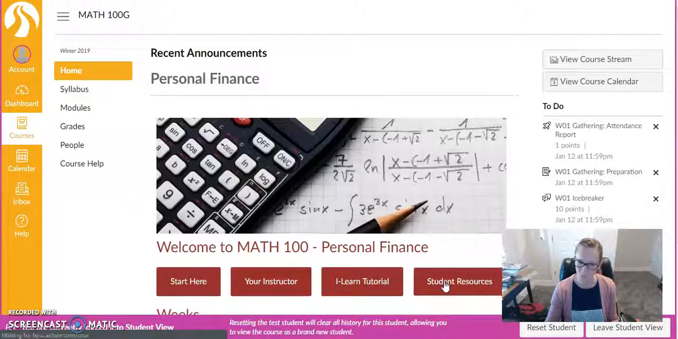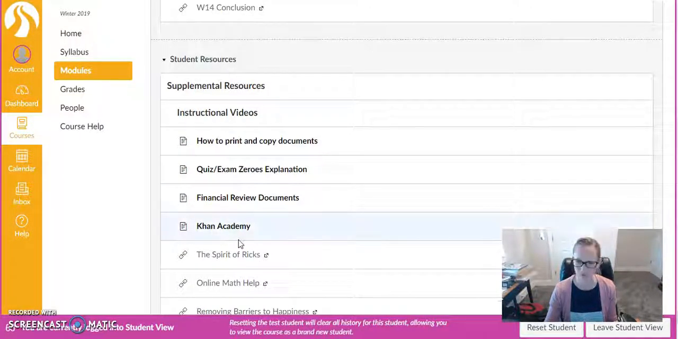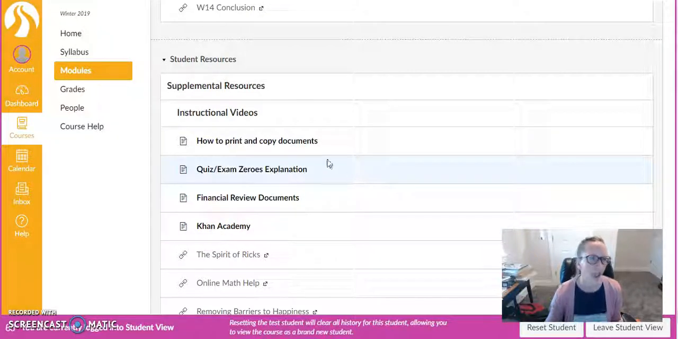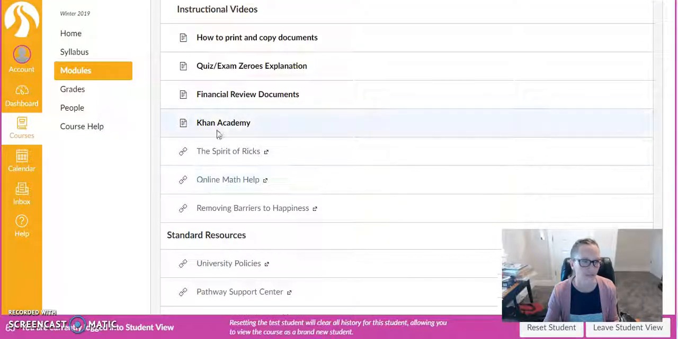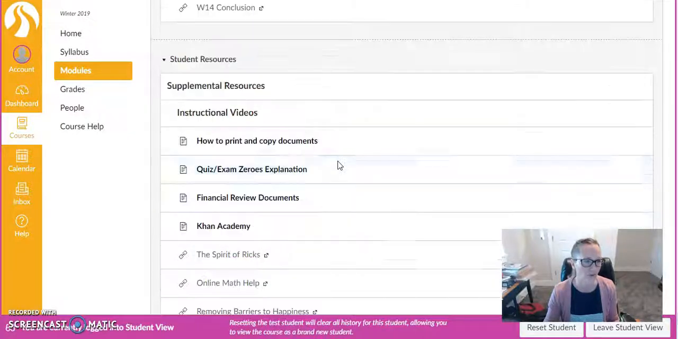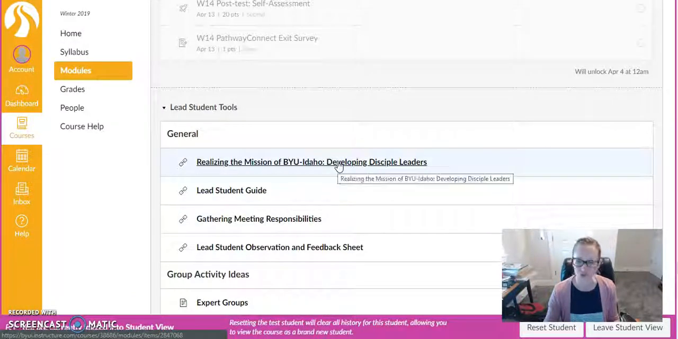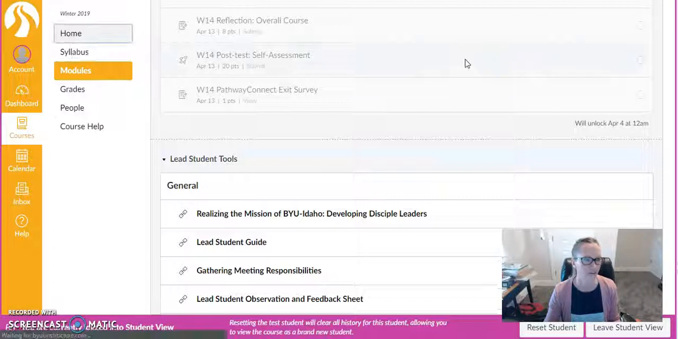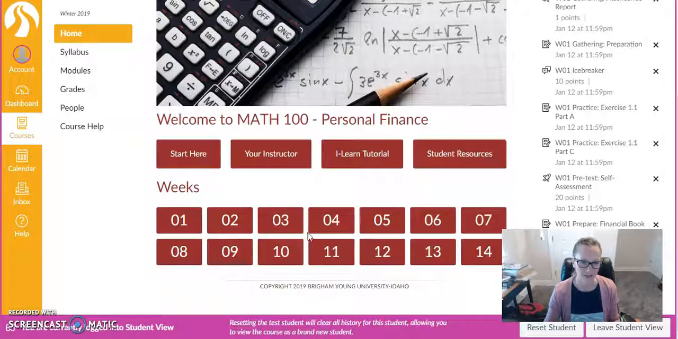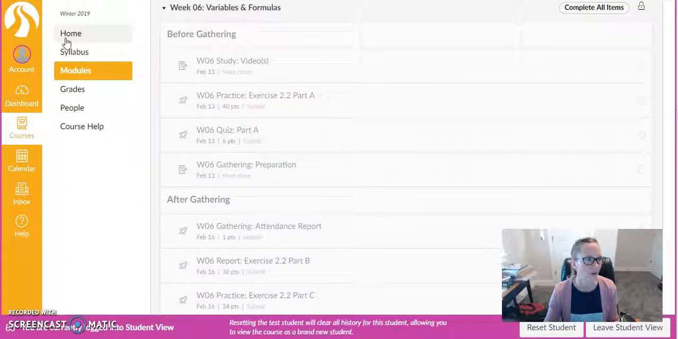The Student Resources button right here also takes you to the modules, but it'll take you further down to Student Resources, which are right at the bottom of the modules. These are really great, with some extra instructional videos if you need those, links to Khan Academy, and some different support centers. If you scroll up a little bit from there, you'll also find some lead student tools, which will come in handy if you're lead student for your gathering. You also have links to each week, and clicking on those takes you to each week specifically in the modules.